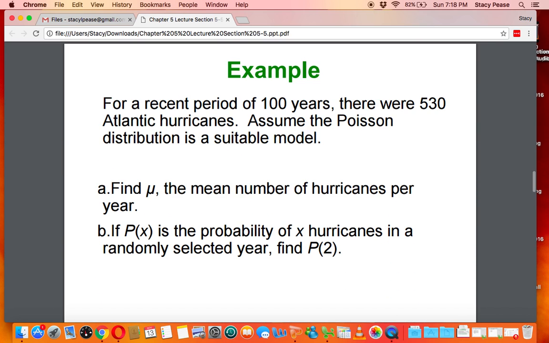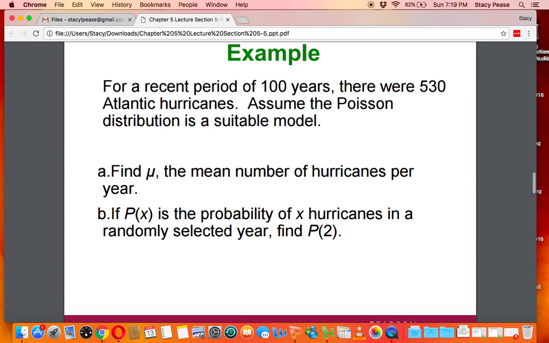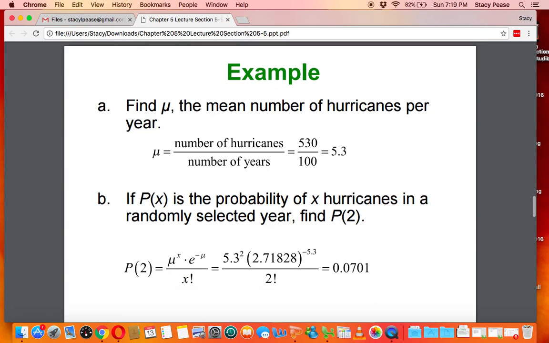So let's do an example. For a recent period of 100 years, there were 530 Atlantic hurricanes. We're going to assume that we can use the Poisson distribution model, and we want to find the mean number of hurricanes per year, and we want to find the probability of x. If the probability of x is the probability of x hurricanes in a randomly selected year, we're going to find the probability of getting 2 hurricanes in a randomly selected year. So let's see how we calculate this.